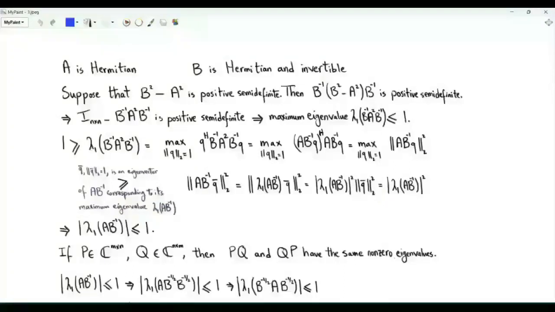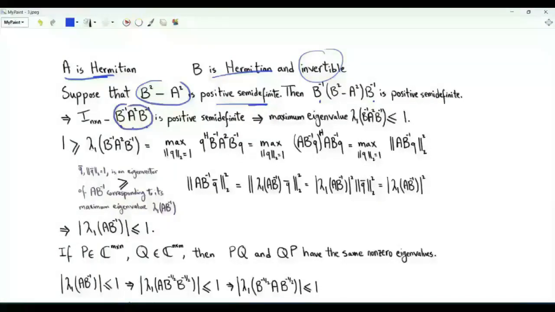To obtain the matrix versions of the Markov and Chebyshev inequalities, we need another result. Consider n by n Hermitian matrices A and B. B is invertible. Assume that B squared minus A squared is positive semi-definite. If we surround this matrix by the inverse of B, we get a positive semi-definite matrix, which is identity minus B to the minus 1 A squared B to the minus 1.